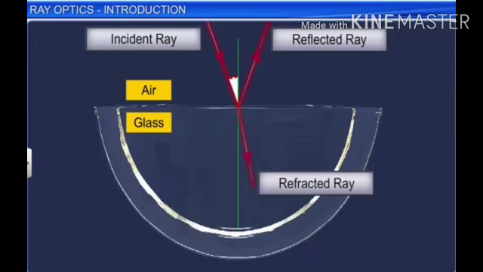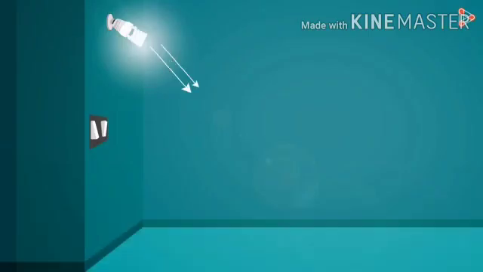The angle between the incident ray and the normal is called the angle of incidence, I. The angle between the normal and the reflected ray is called the angle of reflection, theta. And the angle between the normal and the refracted ray is called the angle of refraction, R.